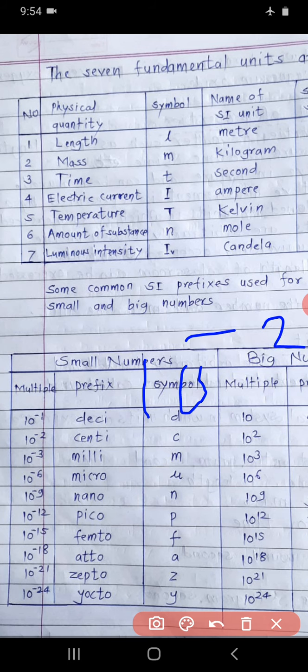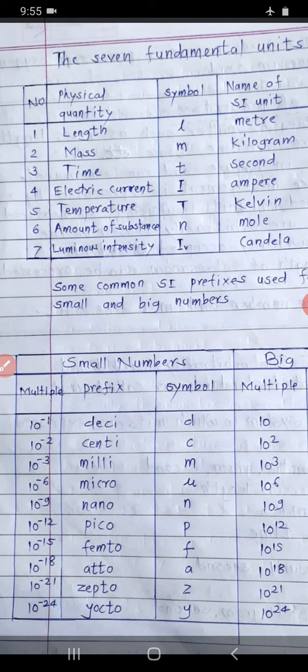10 raised to minus 1 means 0.1, and the prefix used for 10 raised to minus 1 is deci. 10 raised to minus 2 means 0.01, known as centi. 10 raised to minus 3 is milli. 10 raised to minus 6 is micro. 10 raised to minus 9 is nano. 10 raised to minus 12 is pico.